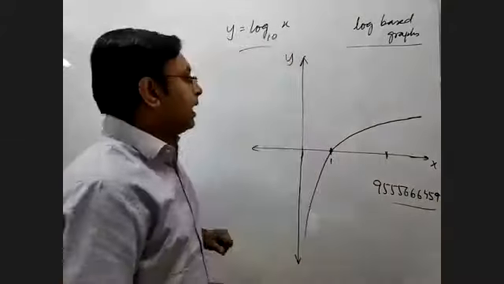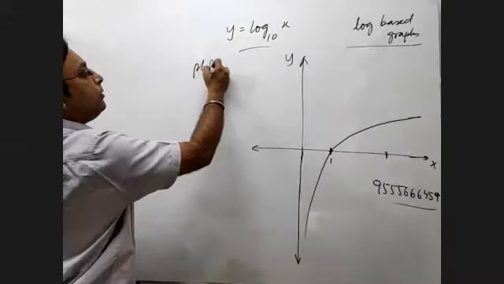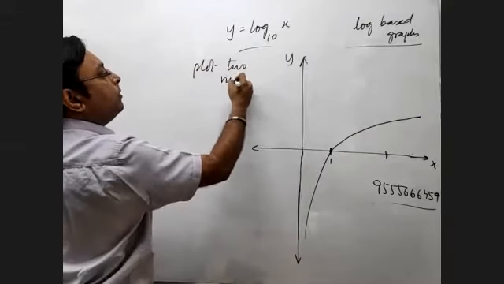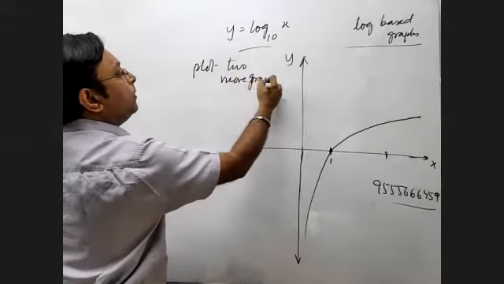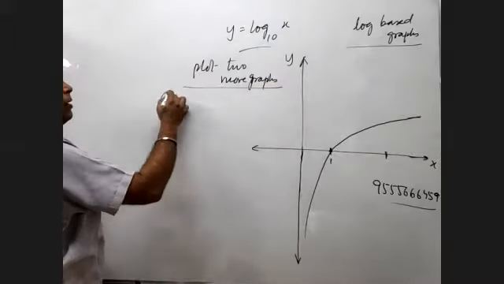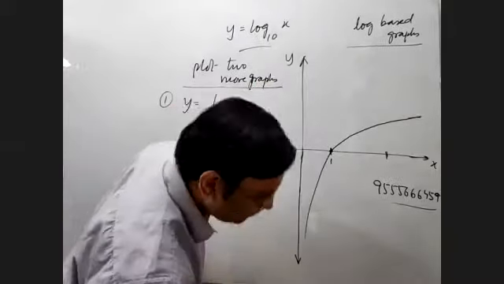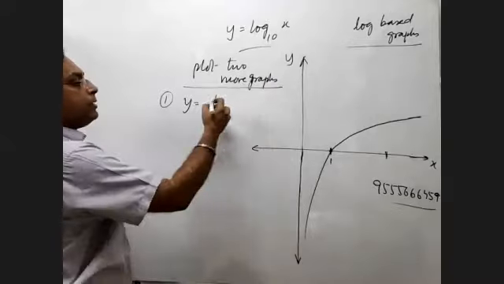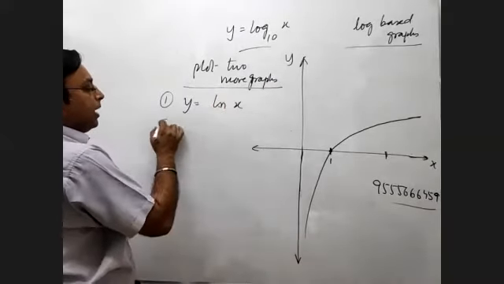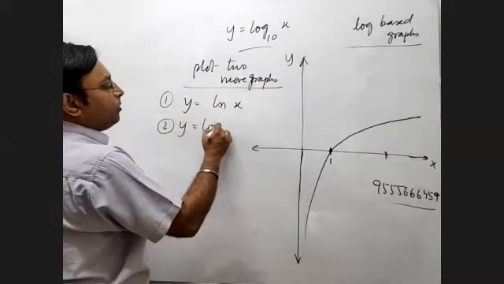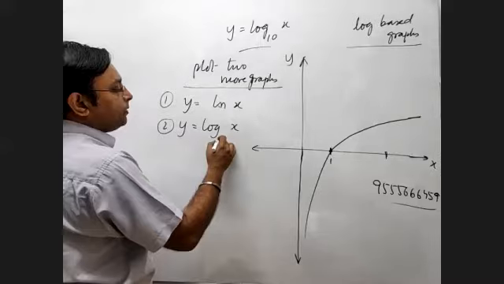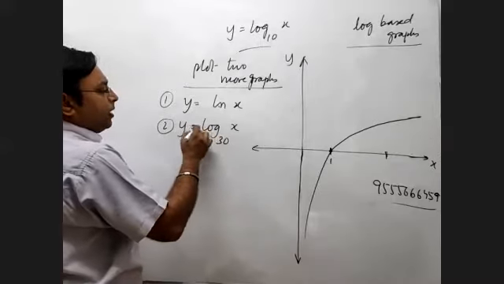Now, what I'm saying is that on the same graph, plot 2 more graphs. Number 1, y is equal to ln x, and y is equal to log x base 30.